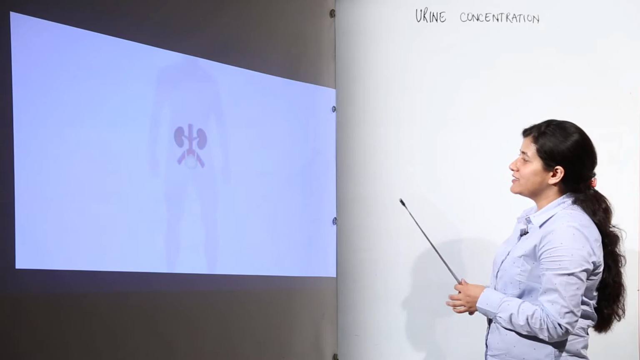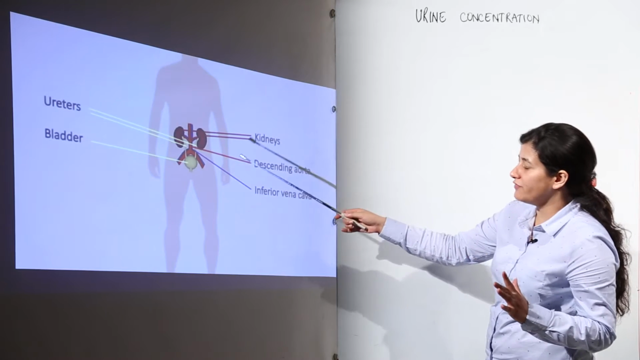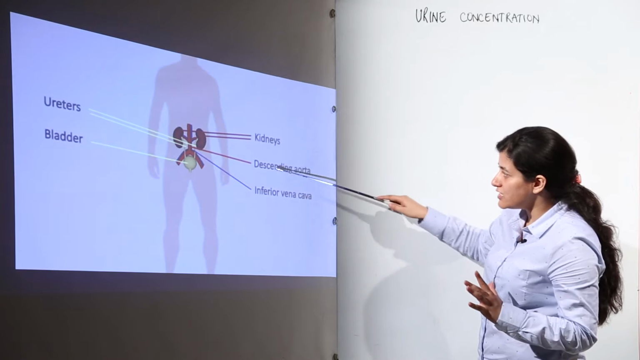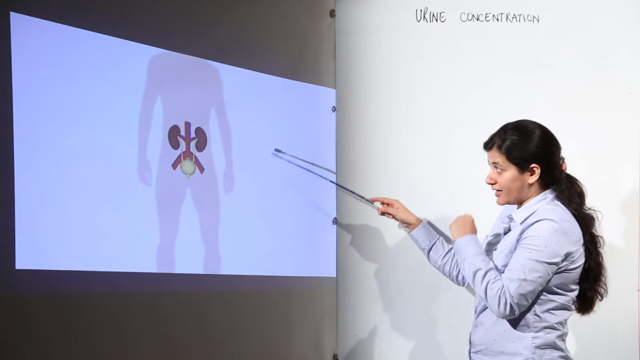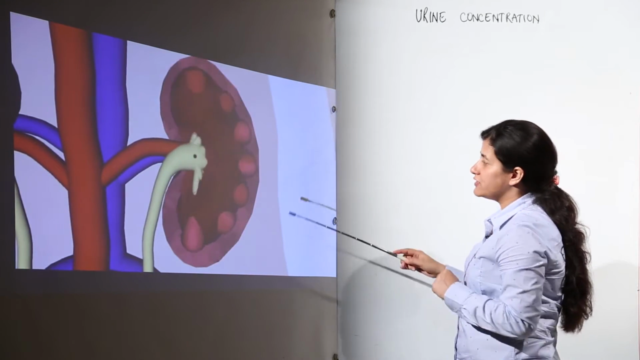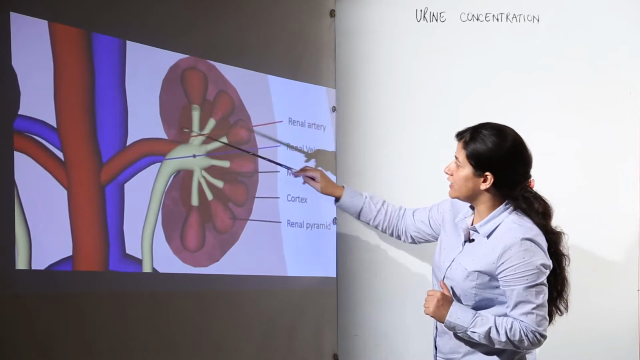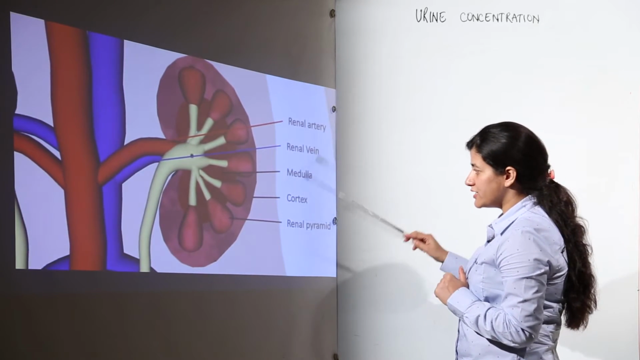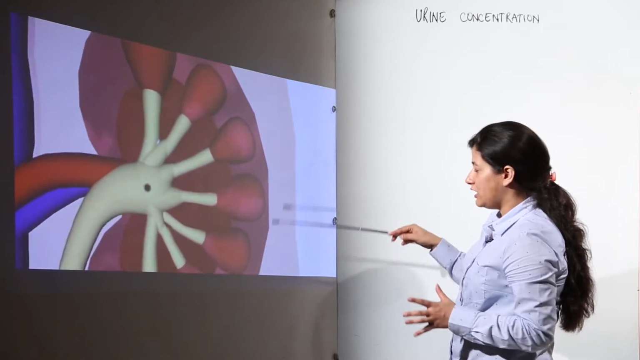This is our excretory system. We have the kidneys, the descending aorta, the ureters which bring the urine into the bladder, and the inferior vena cava. These bring the blood which is to be filtered into the kidney. As we enter the kidney through the renal pelvis, we see its components: the renal artery, the renal vein, the renal medulla, the renal cortex, and inside each pyramid we have many nephrons.